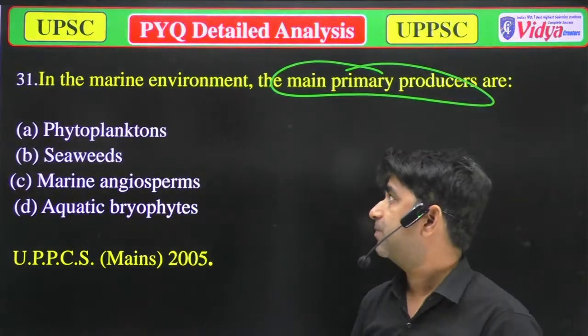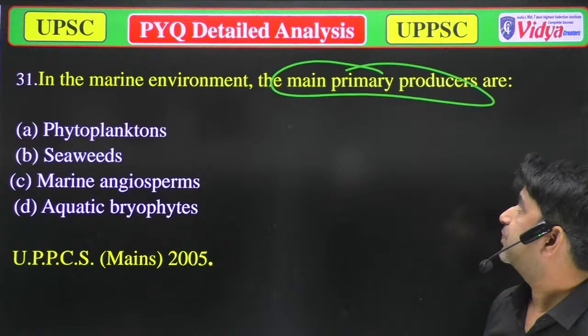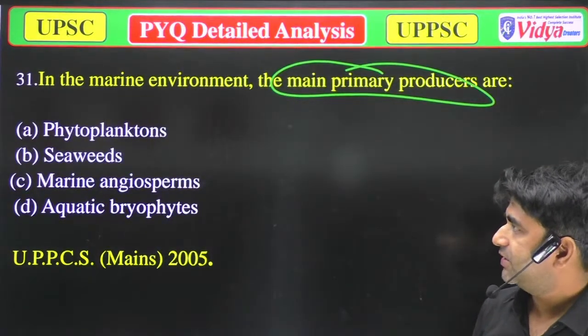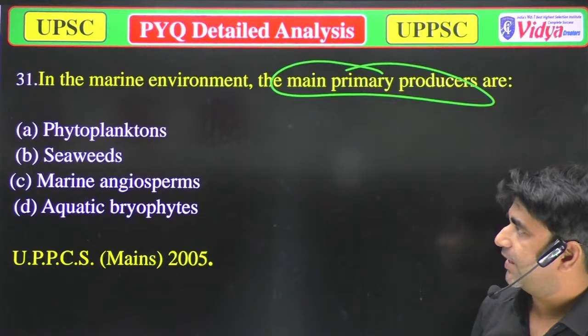In that question, in the marine environment, the main primary producers are: A, phytoplanktons; B, seaweeds; C, marine angiosperm; and D, aquatic bryophytes.